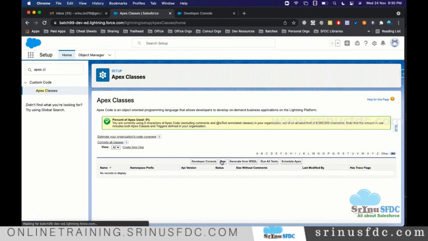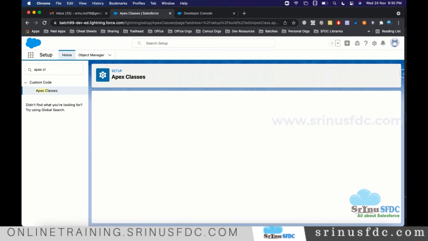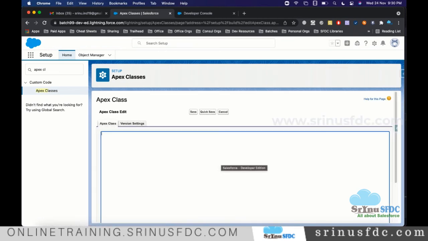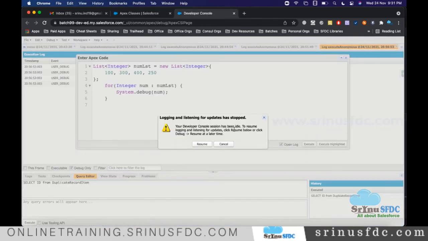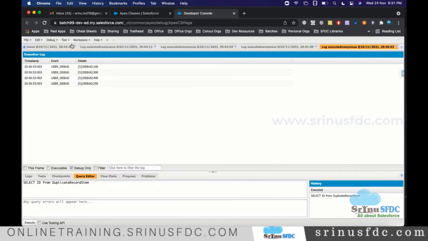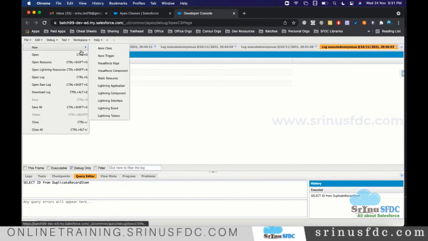This is one way we create the class. There is another way also. Click on this gear icon, go to Developer Console. We already opened this one. Here you see File, New, and Class. This is also going to create a class.